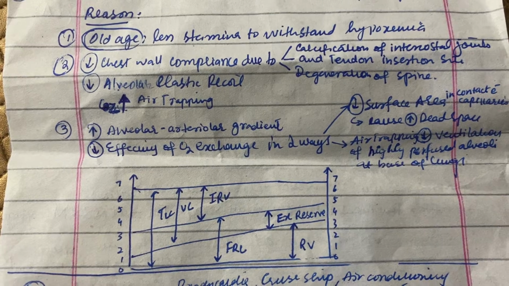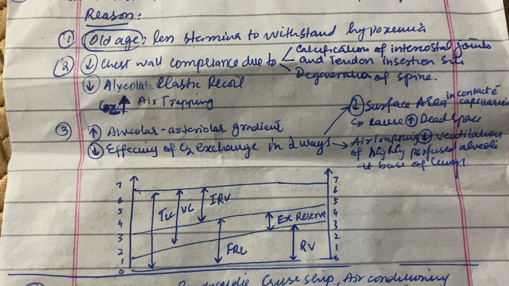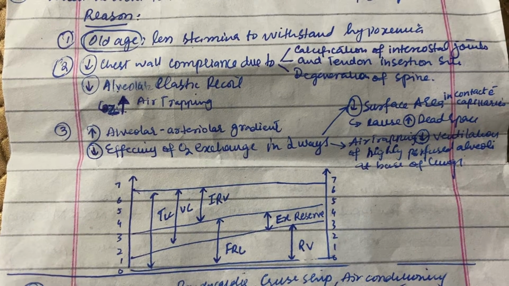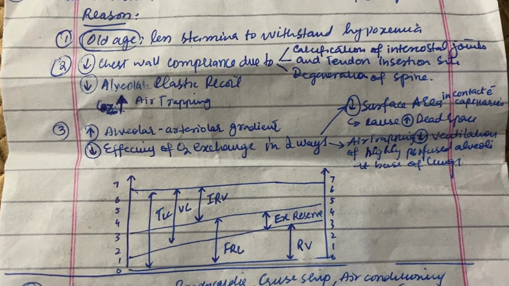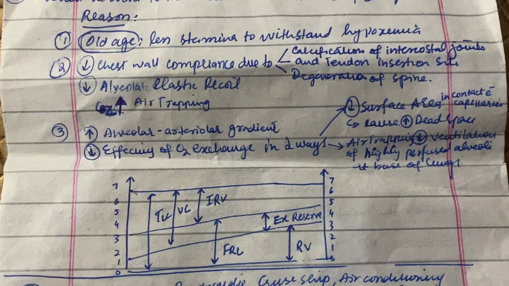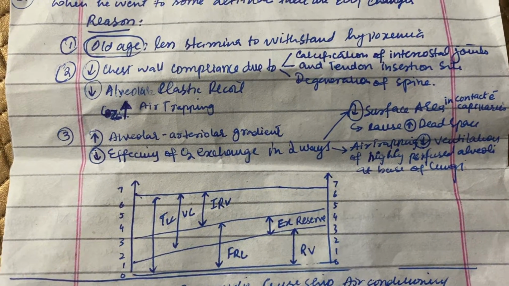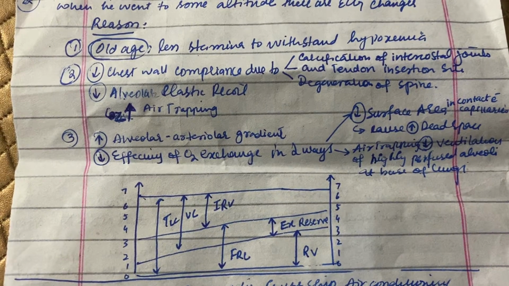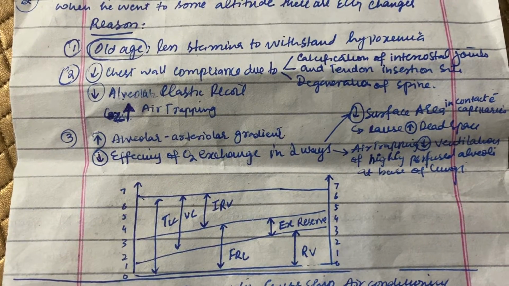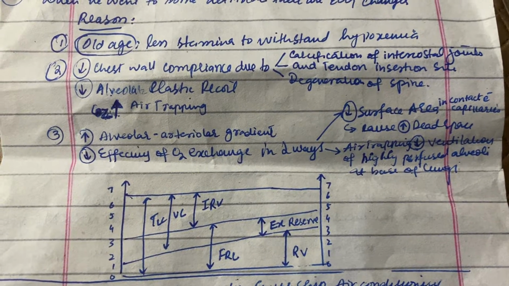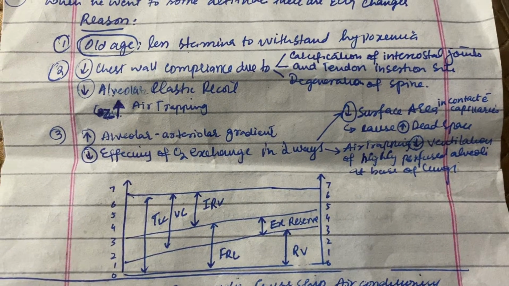First of all, there is calcification of the intercostal and tendon insertion sites. This causes a decrease in chest wall compliance. Secondly, there is degeneration of the spinous processes of the vertebrae. So these all decrease the chest wall compliance. That means the chest wall is not able to accommodate the lungs, so they will not expand properly.